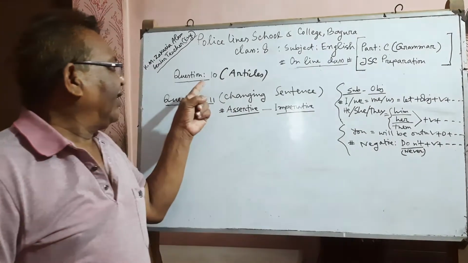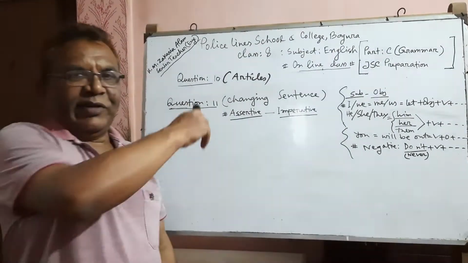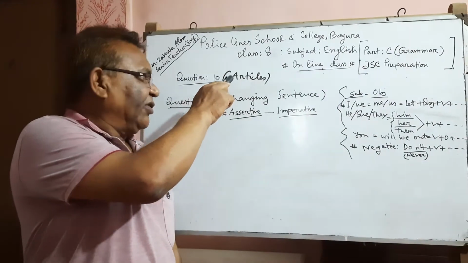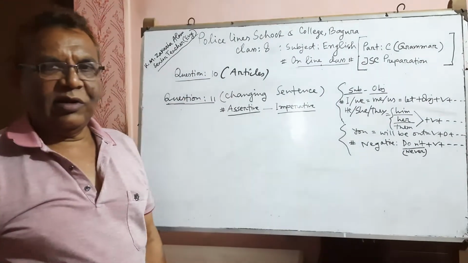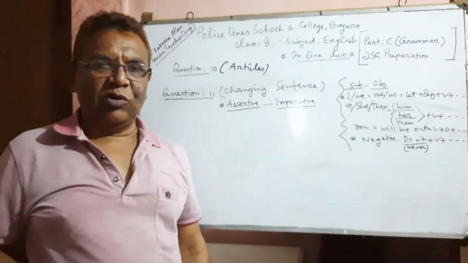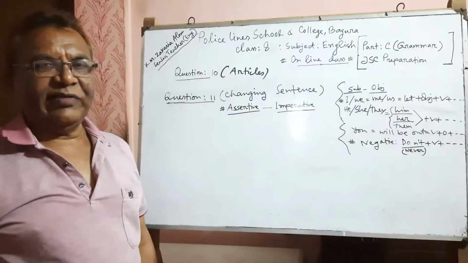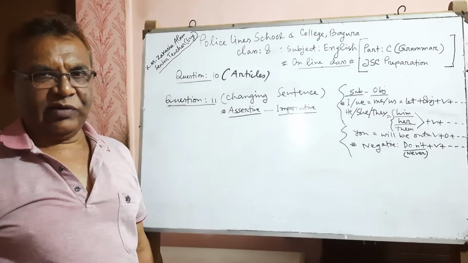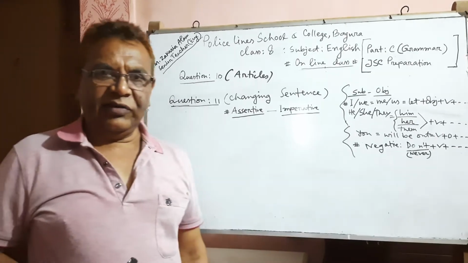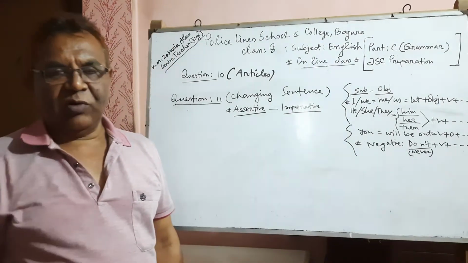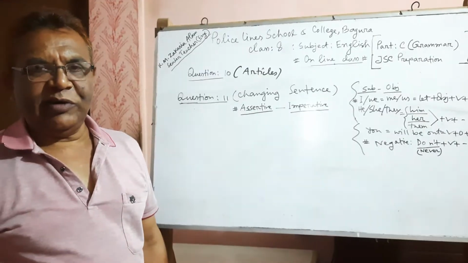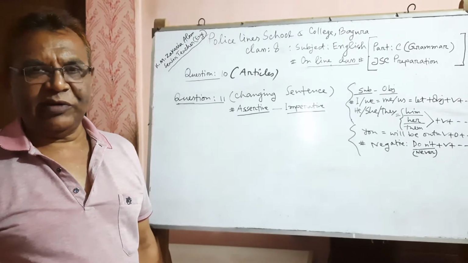Next, question number 10. Here 10 is articles. Article based questions, number 10. All of you know about articles. Articles are of two kinds: one is indefinite and the second is definite.